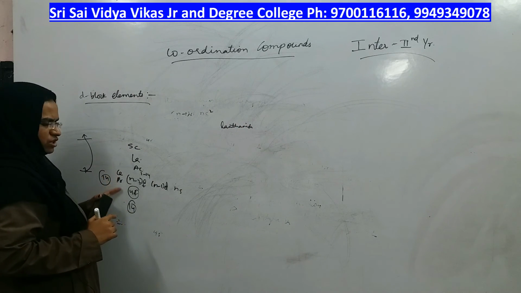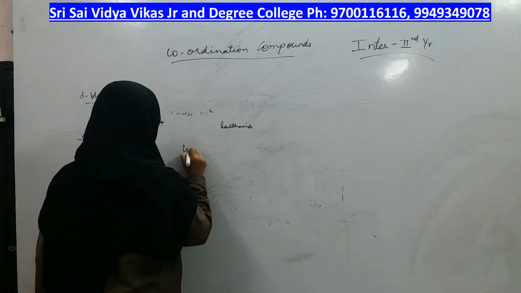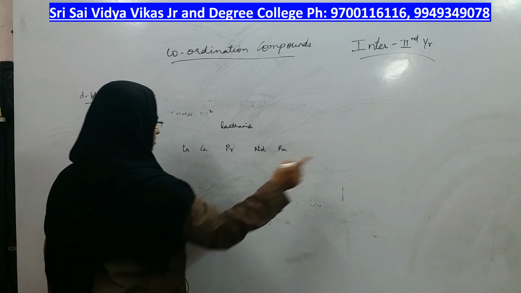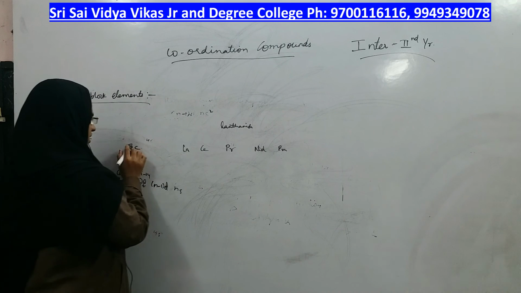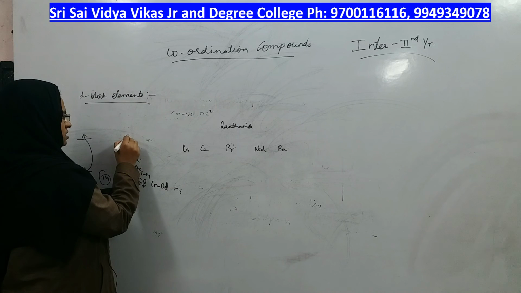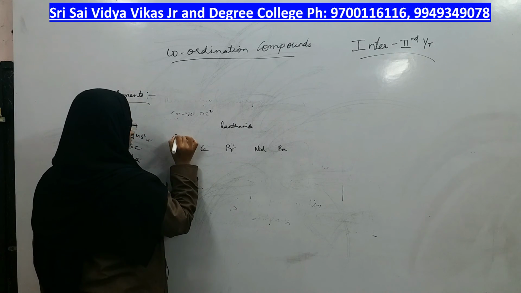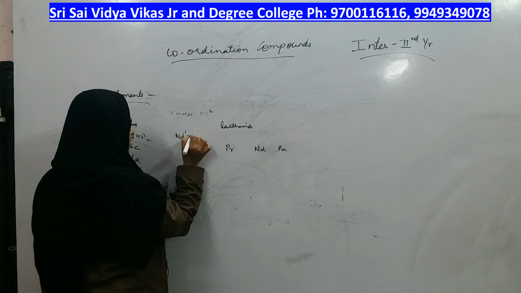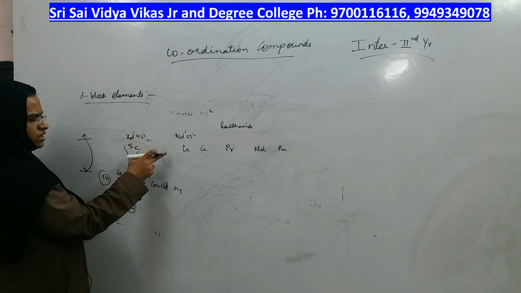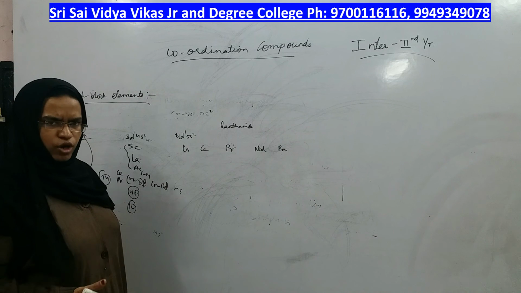lanthanum, cerium, praseodymium, neodymium. What happens? One by one, the electron, this is lanthanum, cerium, praseodymium, neodymium, promethium, samarium, like that it continues. Lanthanum belongs to which group? Scandium, lanthanum, actinium. Scandium means 3d1 4s2 I told, right. So lanthanum will be 4d1 5s2, right. If scandium is 3d1 4s2, lanthanum is 4d1 5s2, in which there is no f orbital present.